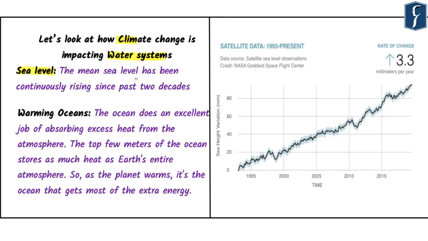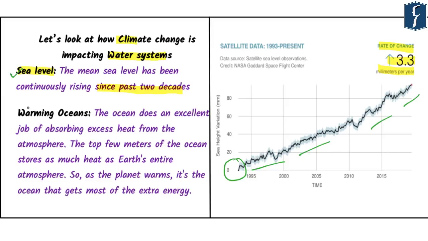The mean sea level has been continuously rising for the past 2 decades. You can see here in the table which is given, the current rate of change is around 3.3 millimeters per year. And when we talk about this particular rate of change, it was nothing significant till 1995. And since then, it has been increasing continuously, which is a cause of concern for all of us. The reason for this is very simple. We are witnessing climate change, and the extent of climate change is greatly affected by global warming as well. This global warming is leading to conversion of snow and ice into water, and hence sea levels are rising.